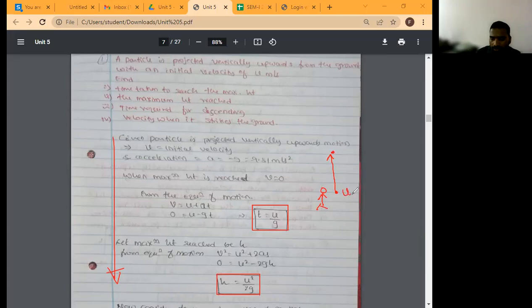Here, initial velocity is how much? It is u. So here, final velocity v is equal to 0. Then what do you have to find out? You have to find out the value of h at time t. This is case 1. Case 2.